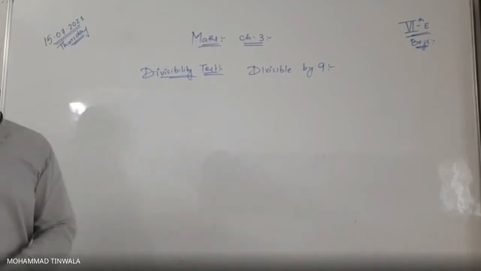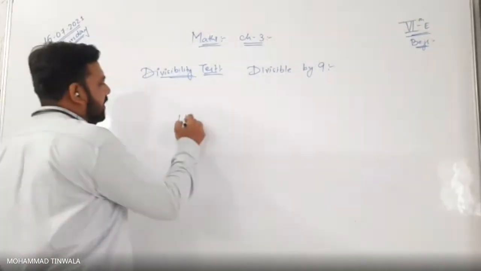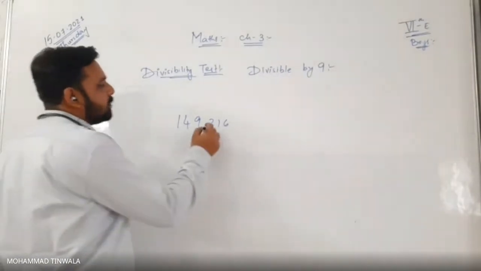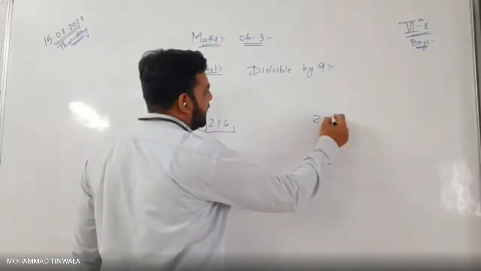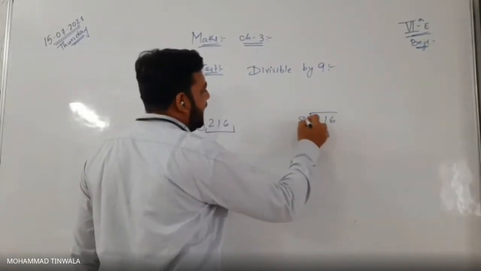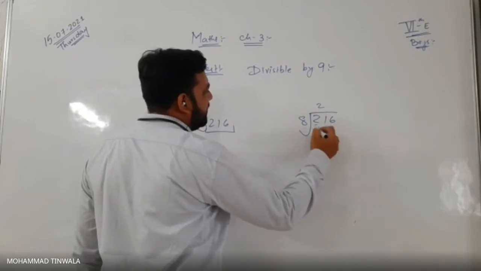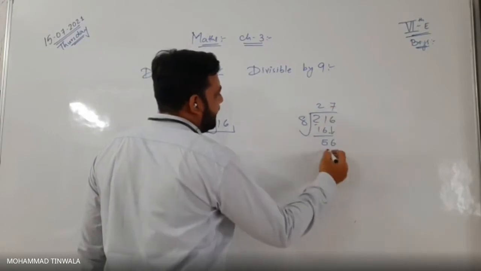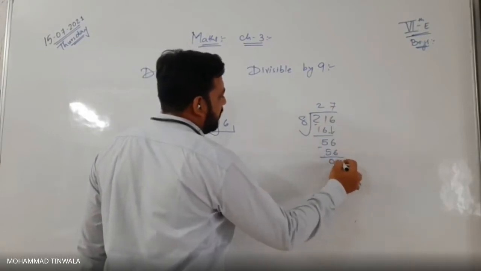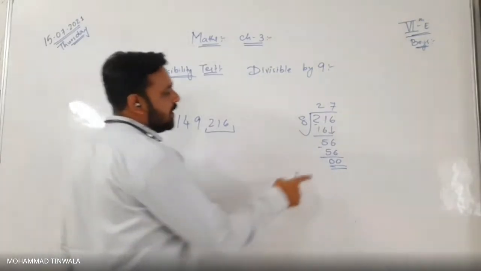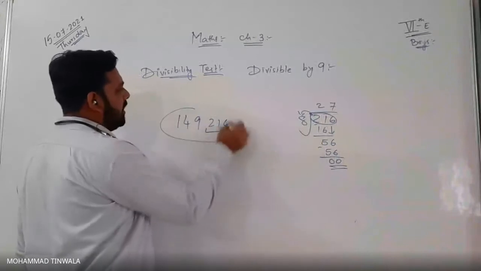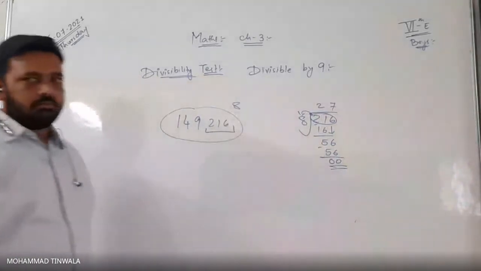For example, I gave you 149216. Now, what are the last three digits here? 216. In rough, we have to calculate. 216 divided by 8. 8 twos are 16. 5 remainder, 6 will be brought forward. 7 eights are 56. So, you got 00 at the end. If you are getting 00, the last three digits are divisible by 8. That means the whole number is divisible by 8. Is that clear?